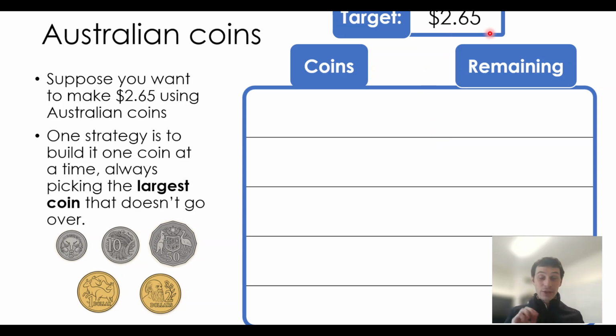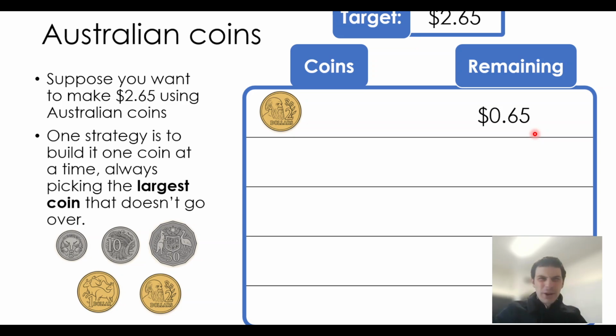So we want to make $2.65. Our greedy strategy would say, well, what's the biggest coin we can put on the table that doesn't go over? Let's see, let's put a $2 on the table. So I've got $2 on the table. I still need to put 65 cents extra on.